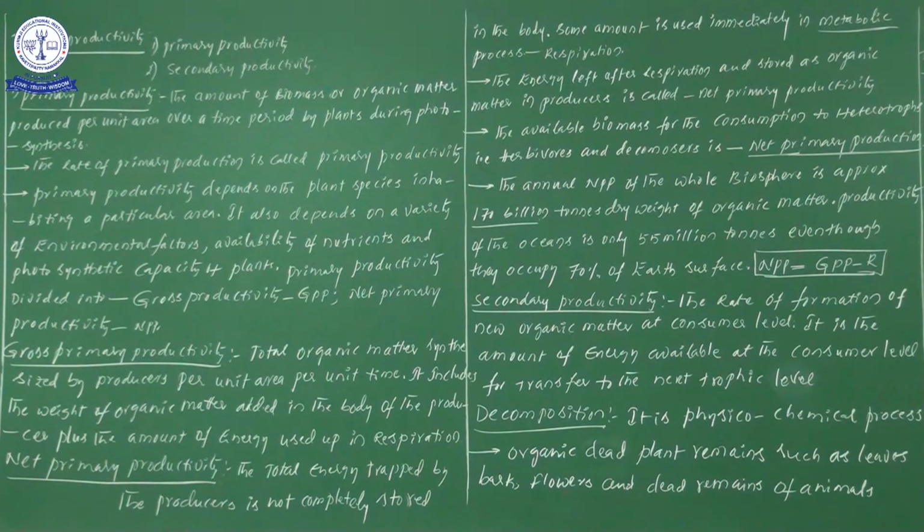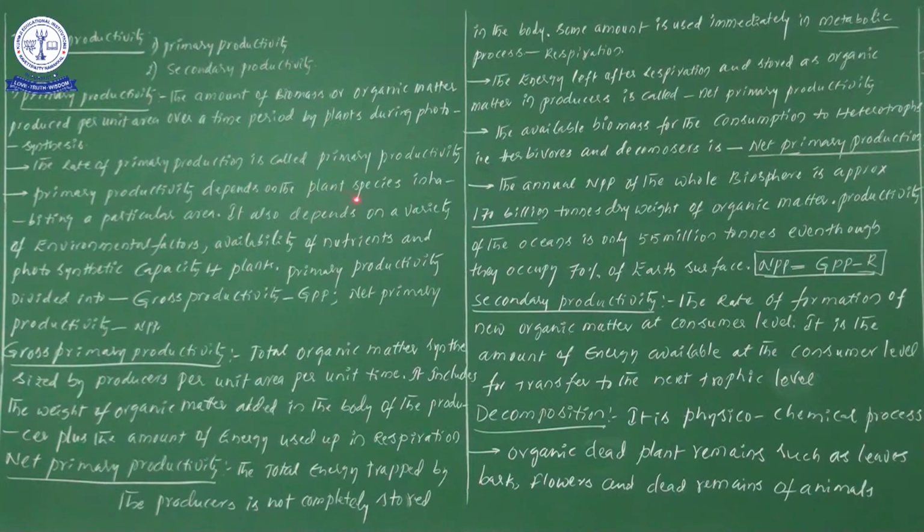One more thing: the availability of nutrients also matters. Here there are internal factors as well as external factors. Suppose all are given at optimum levels, but the availability of nutrients is not sufficient. Then there is definitely a deficiency or scarcity of nutrients, and at that time we could not see the formation or production of biomass or organic matter that much. So the rate of production of biomass or organic matter mainly depends on what?